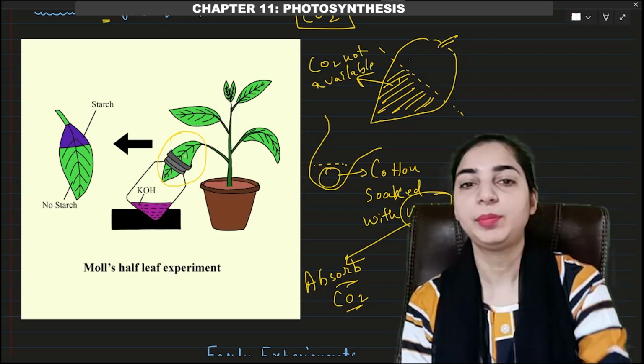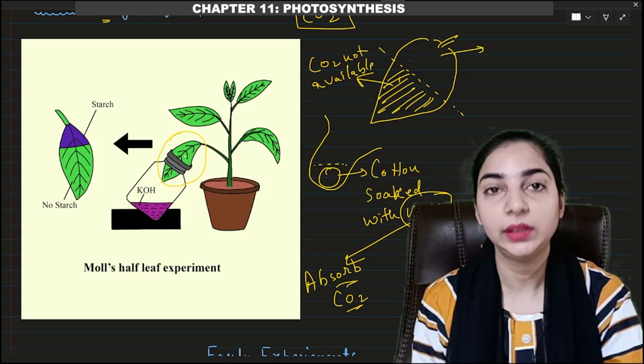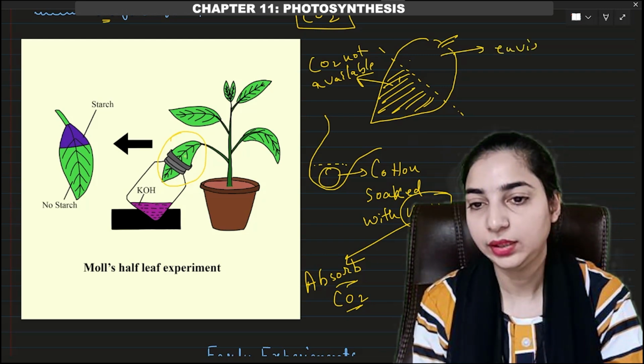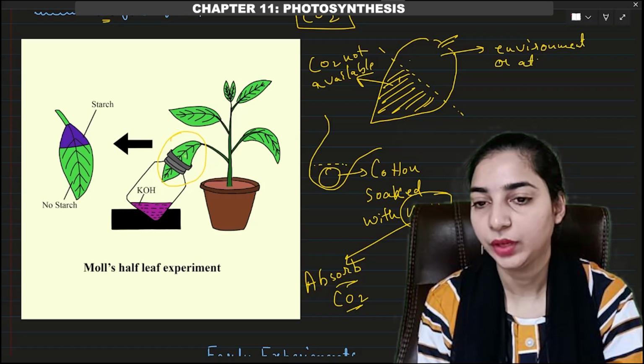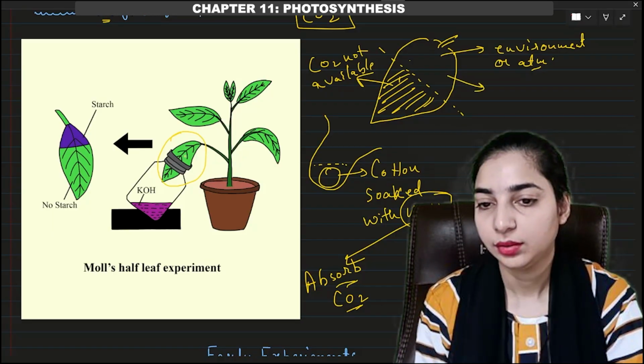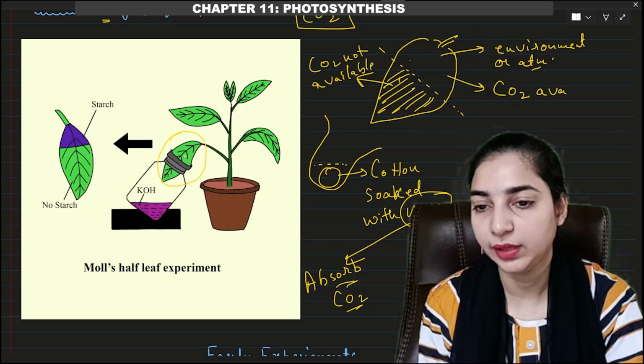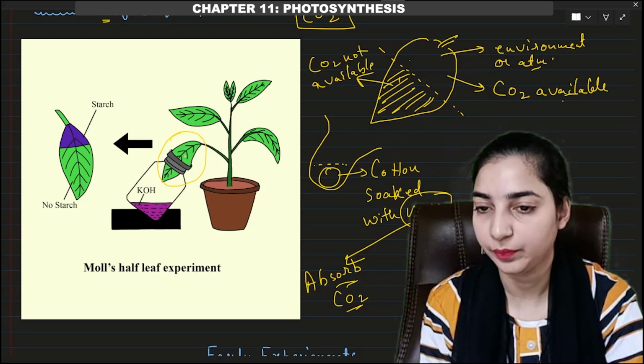Whereas the other half part of the leaf, which was kept outside the bottle, was in touch with the environment, with the atmosphere, where carbon dioxide was available. So carbon dioxide was available to the other half part of the leaf.